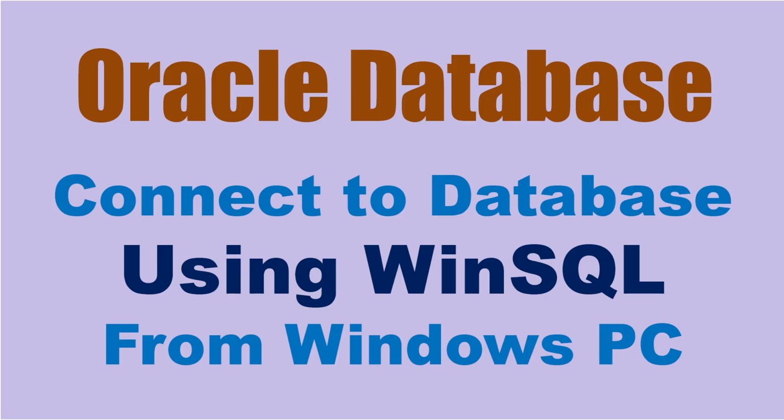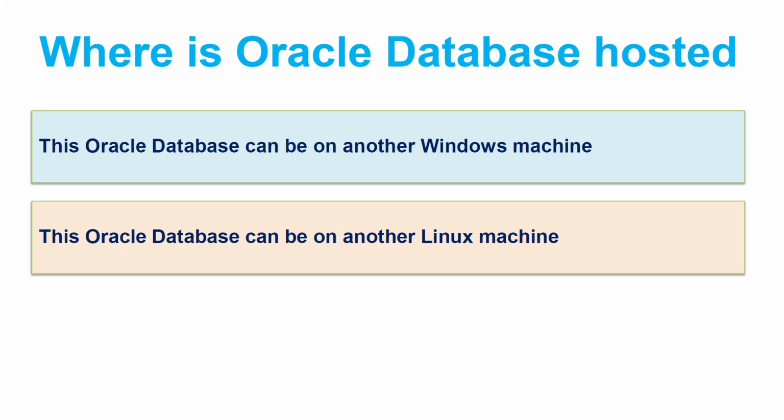Hello all. In this tutorial, we will learn how to connect to an Oracle database using WinSQL from your Windows PC. So from your Windows PC using WinSQL, we will be connecting to an Oracle database. Where is this Oracle database hosted? This Oracle database can be on another Windows machine, or it can be on another Linux machine. So we want to connect from your Windows PC to an Oracle database which is hosted on a remote database server.